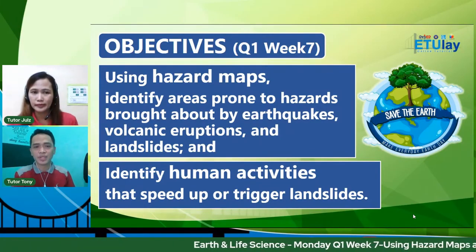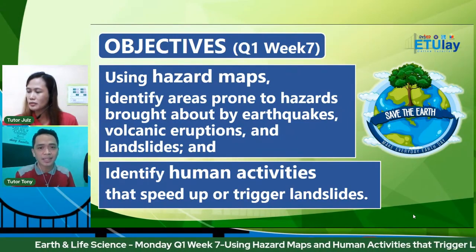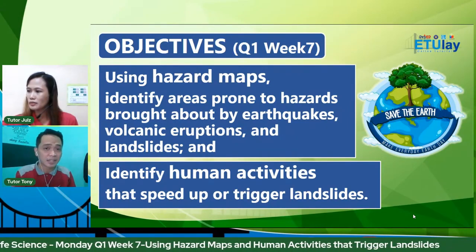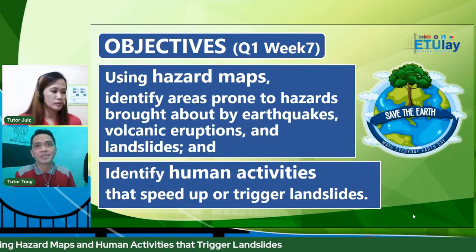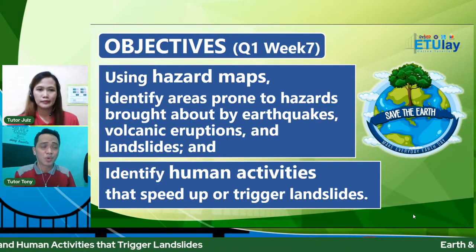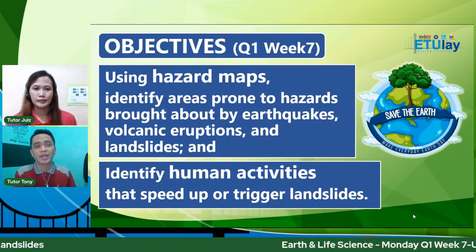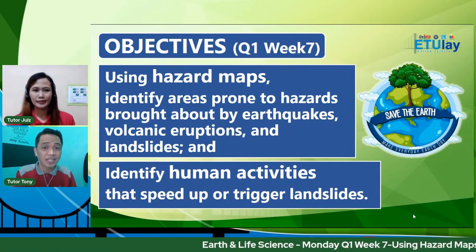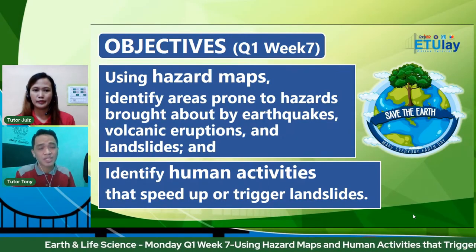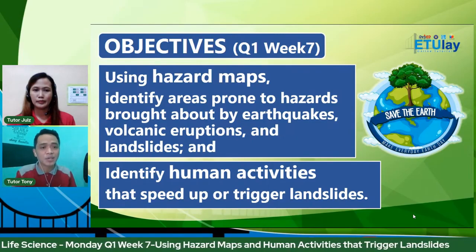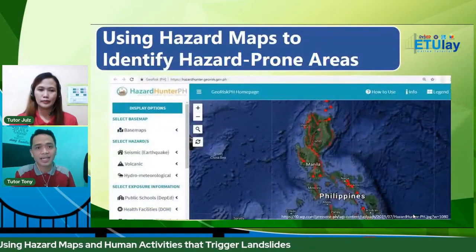So for this week, we will use maps. The focus would be on three hazards: earthquakes, volcanic eruptions, and landslides. If we look at the whole course of Earth and Life Science, as a core subject in senior high school, we also have other hazards like flooding and tsunami. But for this week, our focus is just the three. Plus, we'll be discussing the different human activities that speed up or trigger landslides.